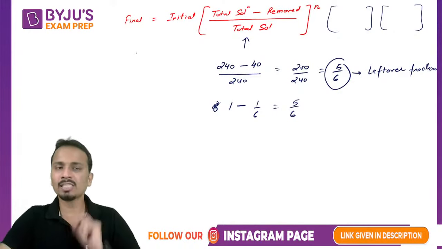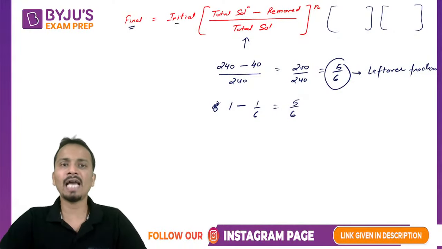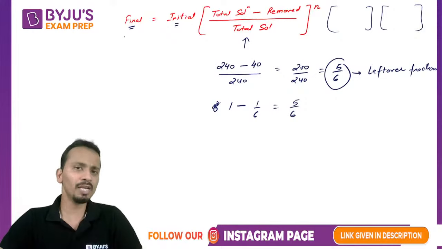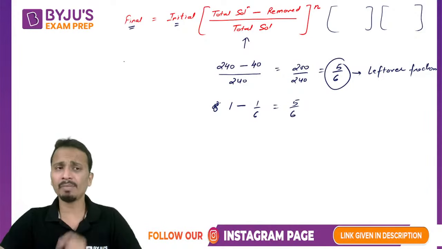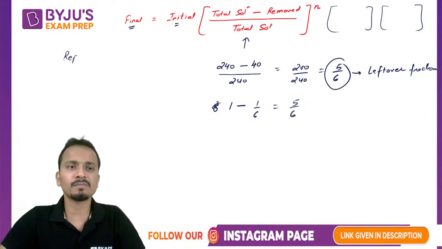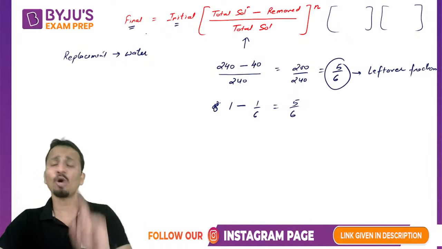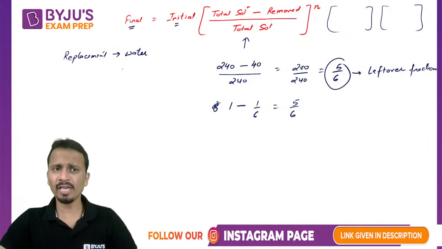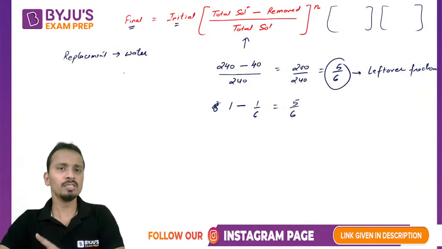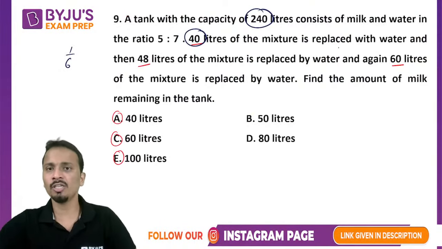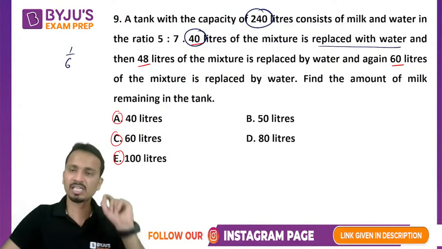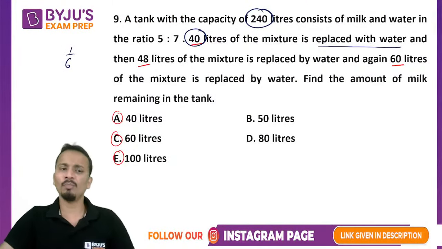One more last important point here. Now what is this final and initial? So final is the final quantity of milk and initial is the initial quantity of milk. Remember that if the replacement is done by water, then we'll be applying this formula on milk. Like in this question, it is replaced with water. So replacement is done by water, so we'll apply the formula on milk.